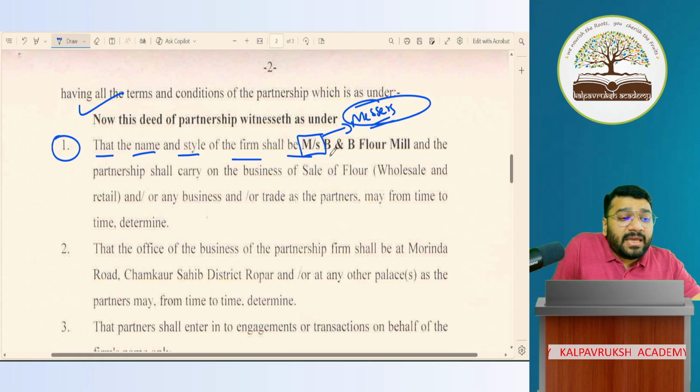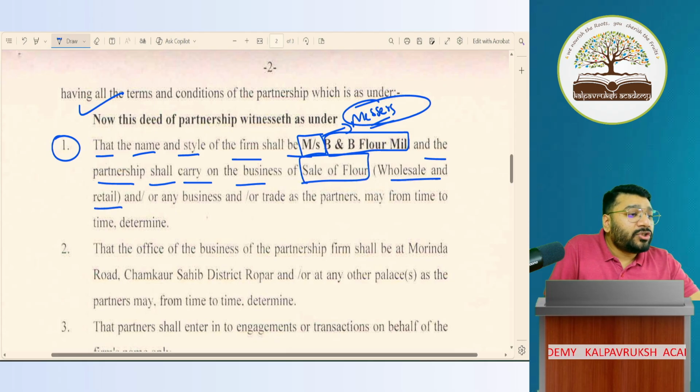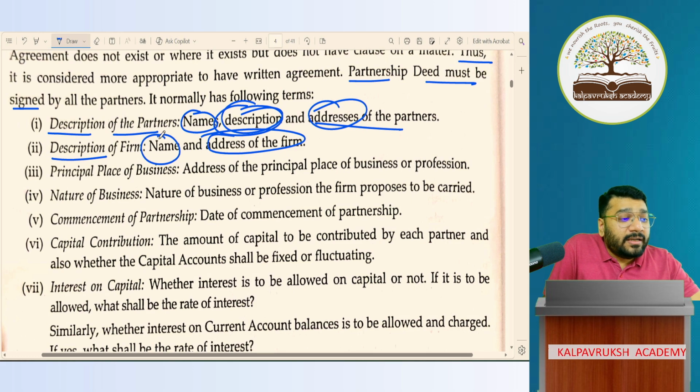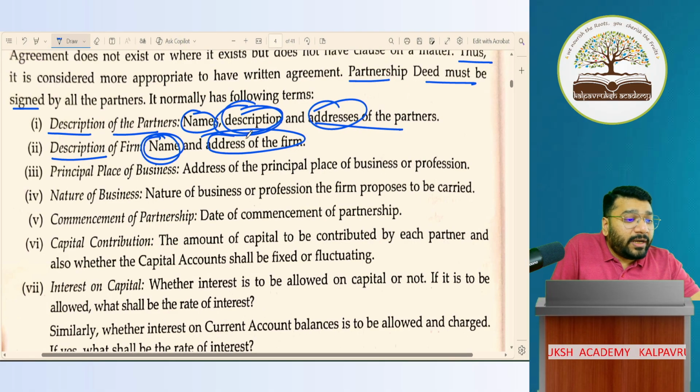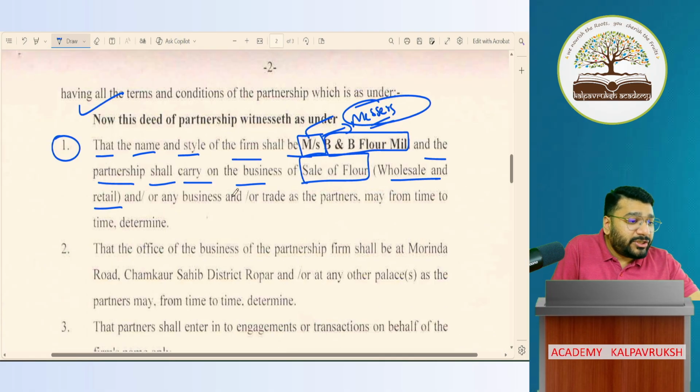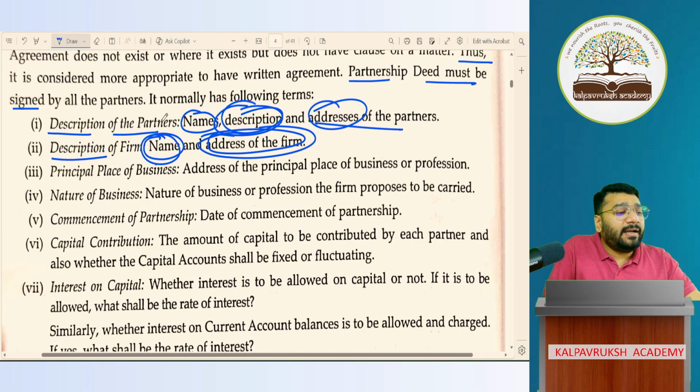So Messrs. B&B Flour Mill is basically the firm name, and the partnership shall carry on the business of sale of flour. What kind of sale? It is wholesale and retail. So what are they asking? They're telling us to give the firm name. Can I say this is the firm name? Yes. Second, they're asking what is the address of the firm. Where have they mentioned the address? The address is mentioned in the second point. Sir, but here they put the firm name and address in the same point. No, sir. It is your choice. You can have it in one point or in multiple points. There's no hard and fast rule. Got it, not got it?